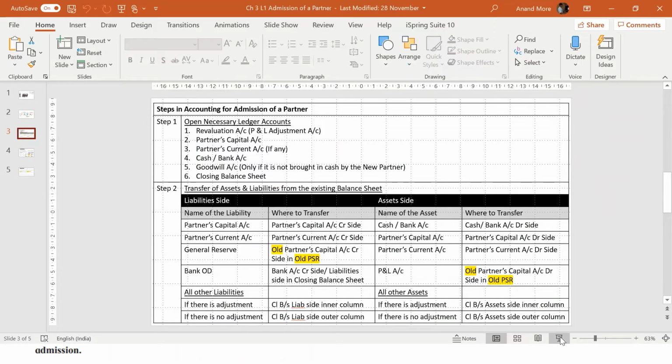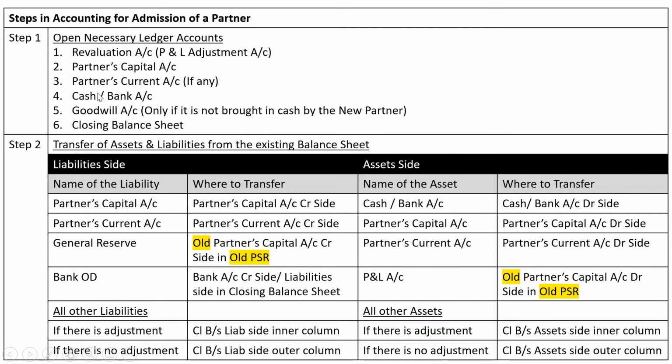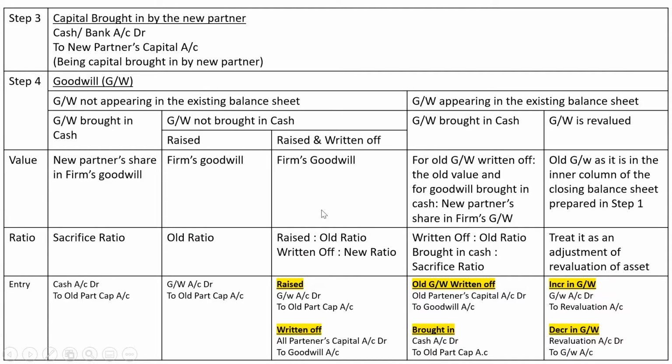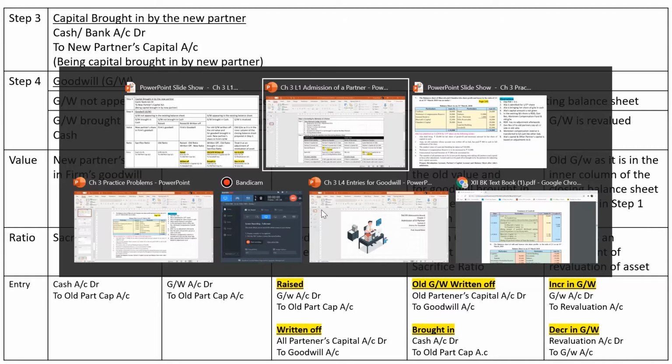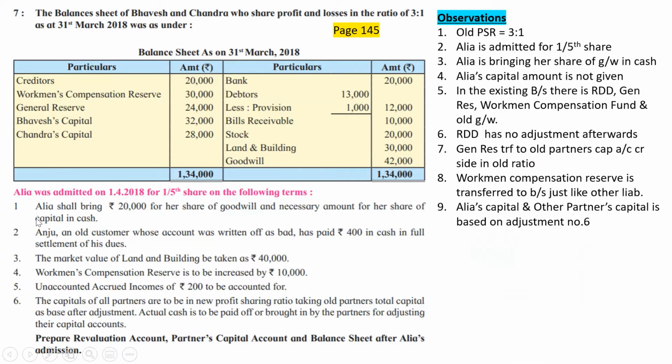So the first step is complete and second step is also complete. What was our first step? Our first step was open necessary ledger accounts, that is complete. Second step was transfer of assets and liabilities, so that is also complete. Third step is capital brought in by new partner. In this problem, unless we are going to solve the sixth adjustment, we can't complete step number 3, because in adjustment number 1, it is told that Alia shall bring 20,000 for her share of goodwill and necessary amount for her share of capital. So despite it being the first adjustment, the amount of goodwill is not given, amount of capital is not given. So I can't consider step number 3 just now.